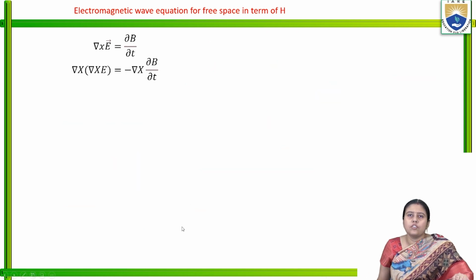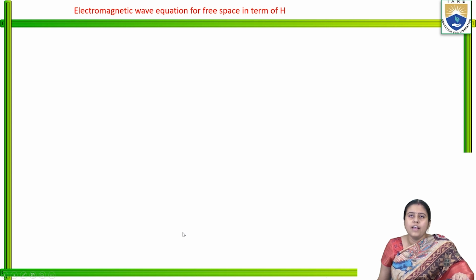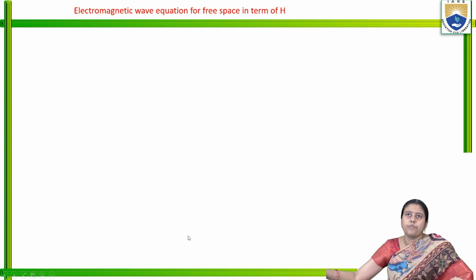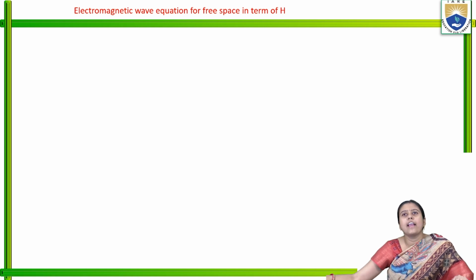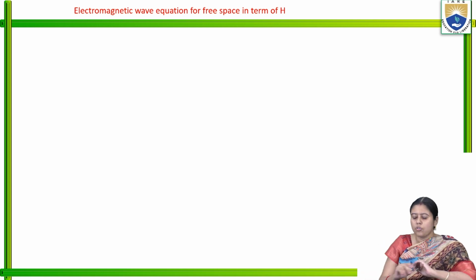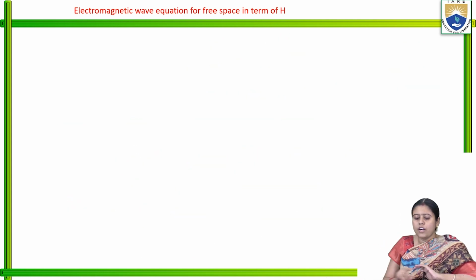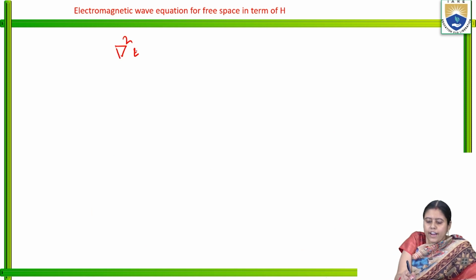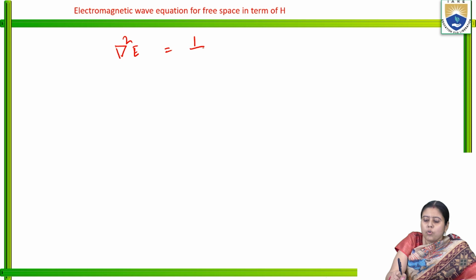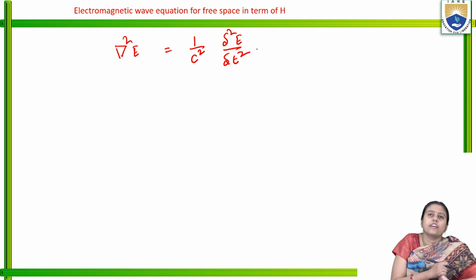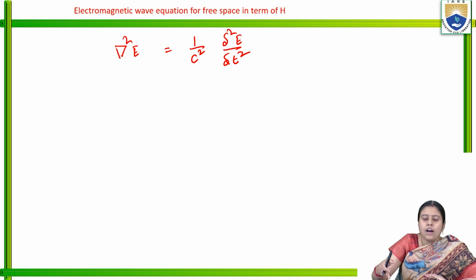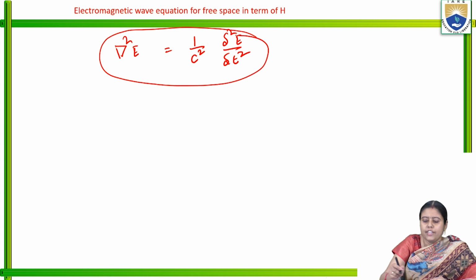So here we discussed two important topics in this chapter. One is the electromagnetic wave equation for free space in terms of E, and another is the electromagnetic wave equation in terms of H. So what are the two equations we got? The first: grad square E is equal to 1 by c square del square E by del t square. This is the electromagnetic wave equation in free space due to the electric field intensity.